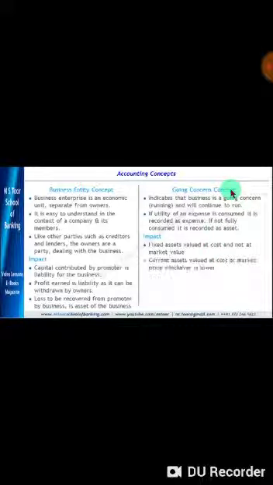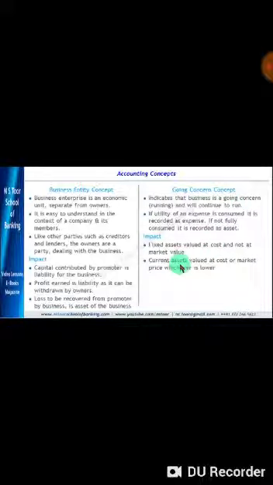What is the impact of this concept? The first impact is that fixed assets are valued at cost price and not at their market value. Market value may be different in case of a fixed asset and the purchase price may be different. Here the purchase price will be taken for the purpose of valuation of the fixed asset in case of a going concern.